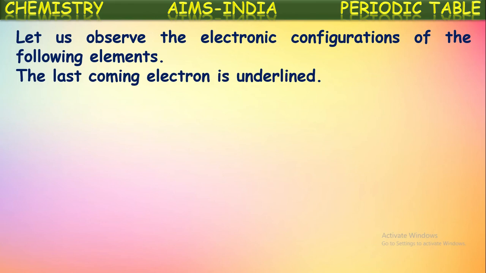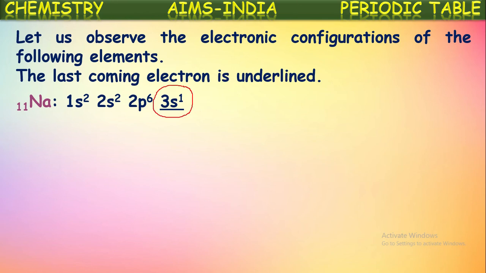Observe carefully the configurations so that we can understand how these blocks are categorized in the table. First, if we see sodium, what is its atomic number? 11. If we see its configuration, what do we get? 3s1. The differentiating electron for sodium is in the s subshell. So it is an s block element, isn't it?